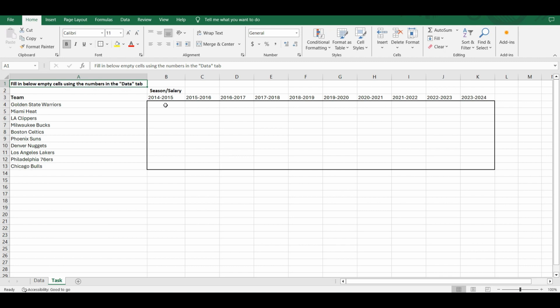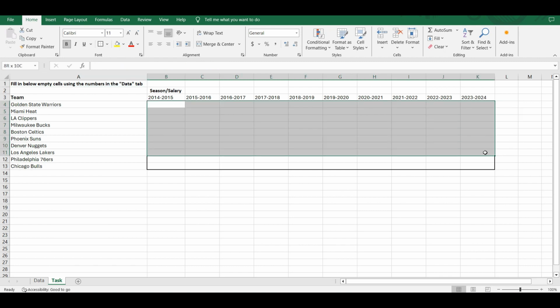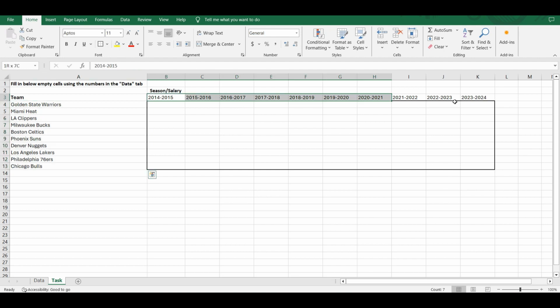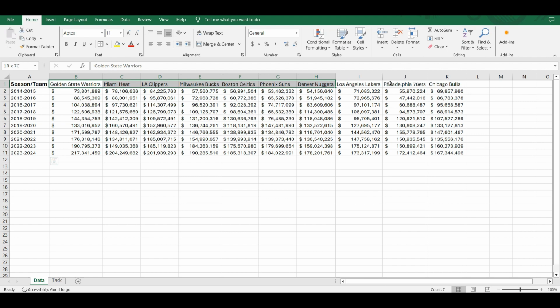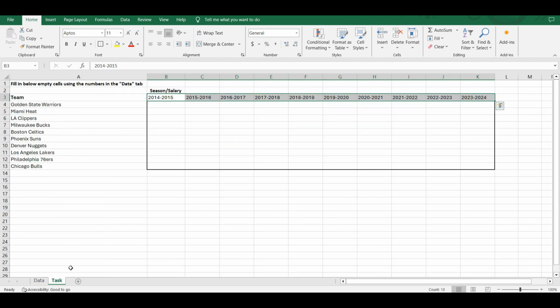So essentially what it asks us to do is to fill in all these empty cells using the data from the data tab. As you can see, the teams here and the seasons here are in the same order as what we have in the data tab. Well, they kind of flipped. So what we want to do here is use the transpose function.